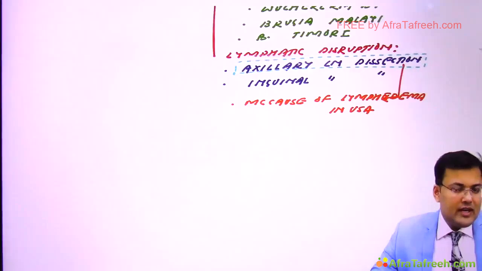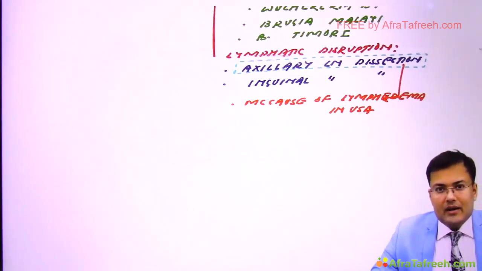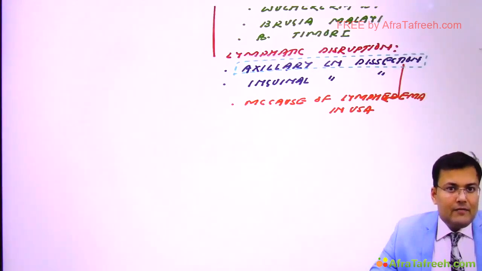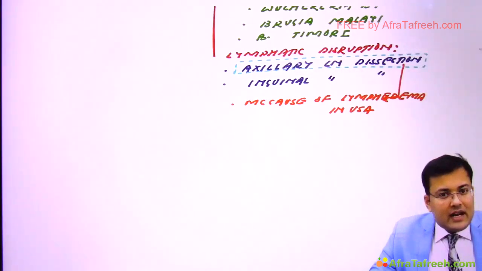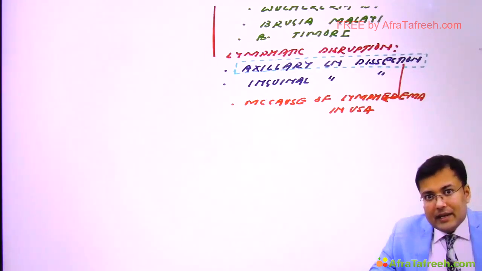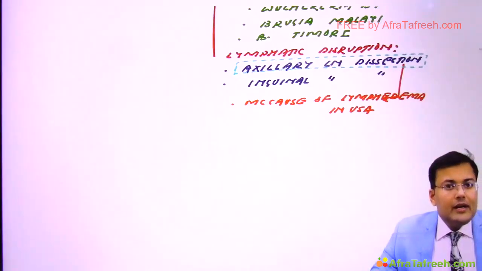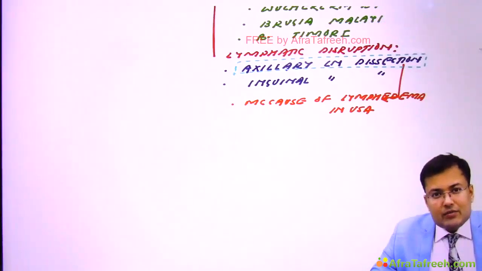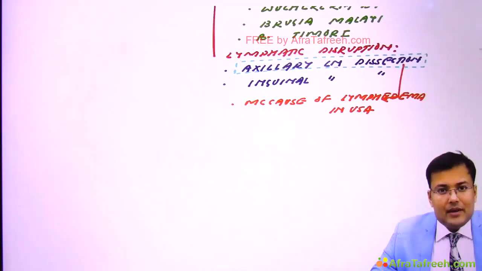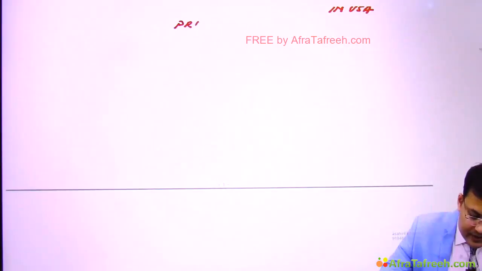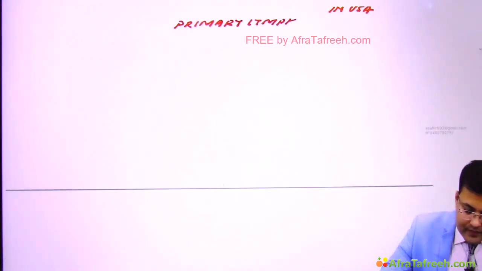Now we are going to discuss in detail the primary lymphedema. Primary lymphedema is further divided into congenital lymphedema, lymphedema praecox, and lymphedema tarda. Out of these, which one is most common? Lymphedema praecox, which is responsible for more than 90% of cases of primary lymphedema. So see the types: primary lymphedema is further divided into three types.